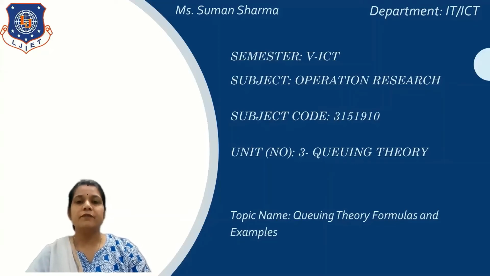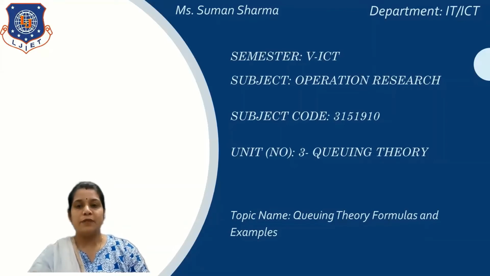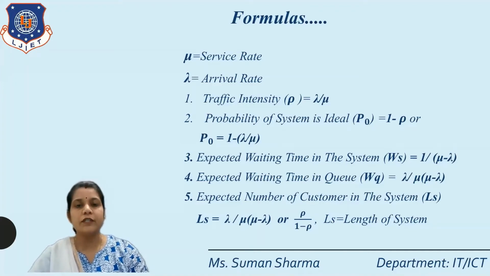Hello everyone. Today I am going to tackle a lecture of operation research, and the topic is queuing theory formulas and examples. Okay, so next are some important notations and formulas regarding queuing theory. First one is mu. Mu means service rate. Lambda means arrival rate.